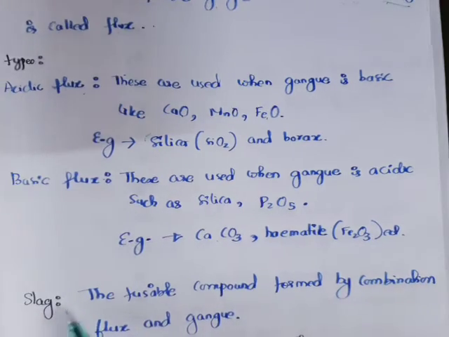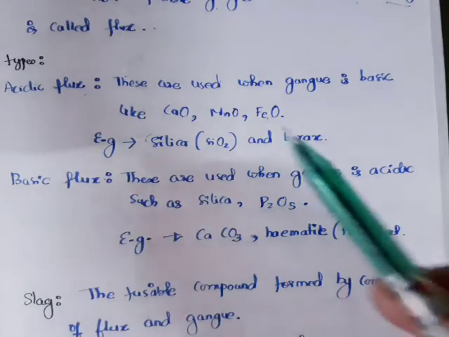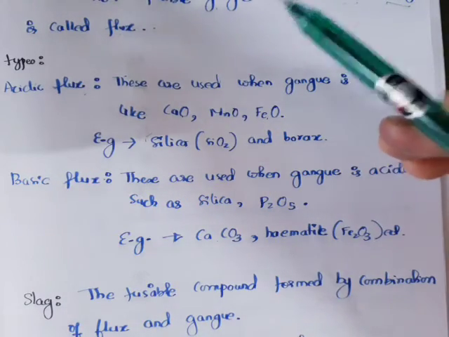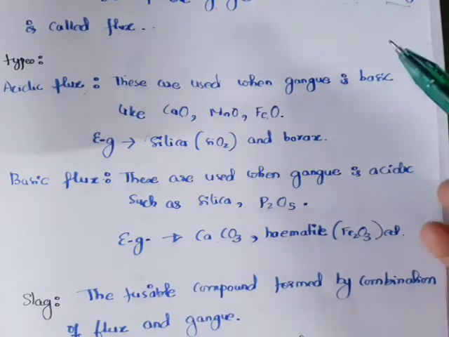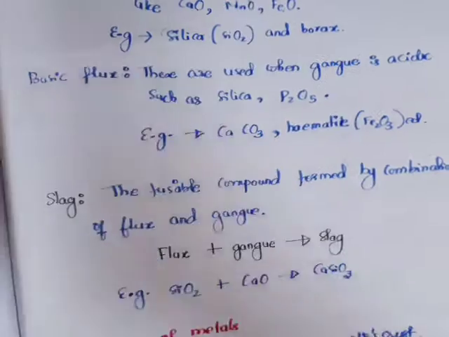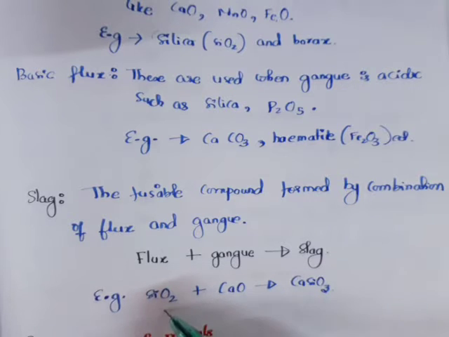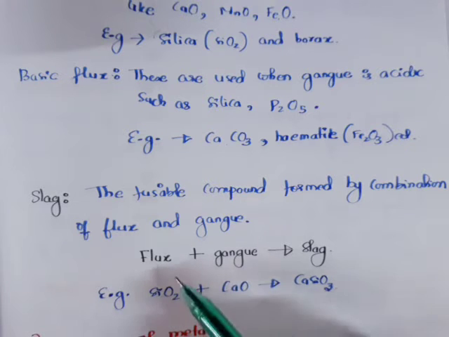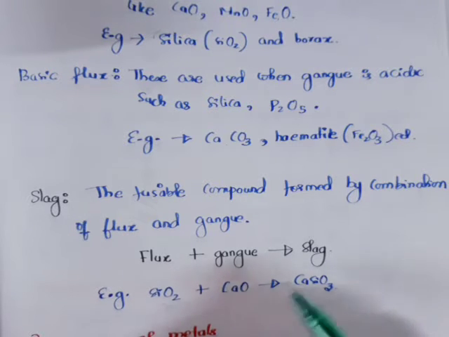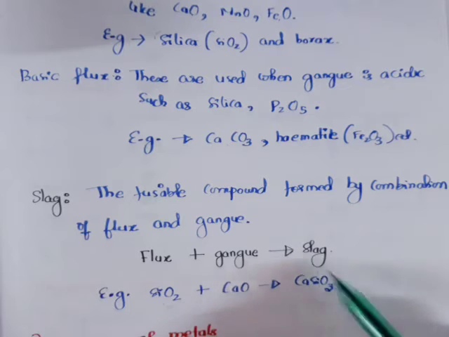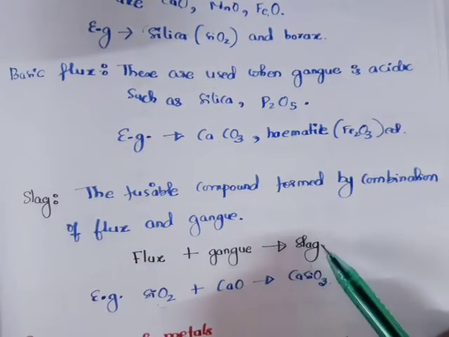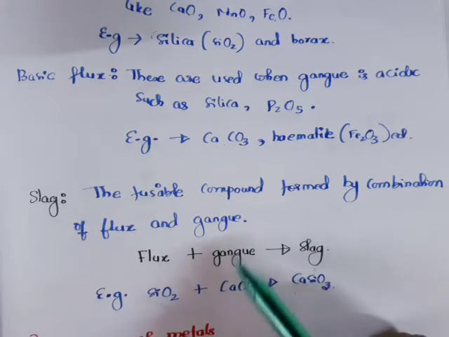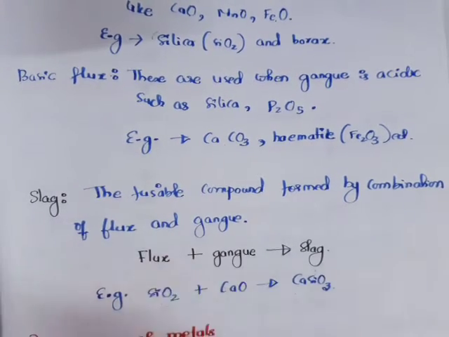Now what is slag? Whenever you combine your gangue, which is infusible, and flux, you will get a fusible mass called slag. For example, when your gangue is calcium oxide, in order to remove this infusible gangue, acidic flux is used, and it will form a fusible compound called slag, which can easily be removed. So here calcium silicate is your slag, calcium oxide is your gangue, and silica is the flux.